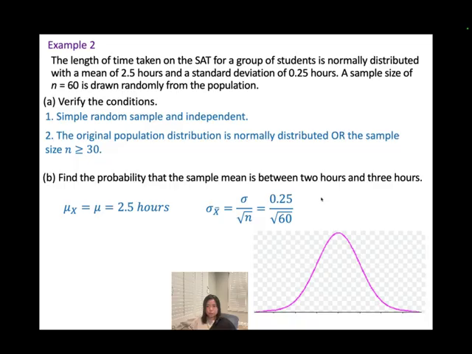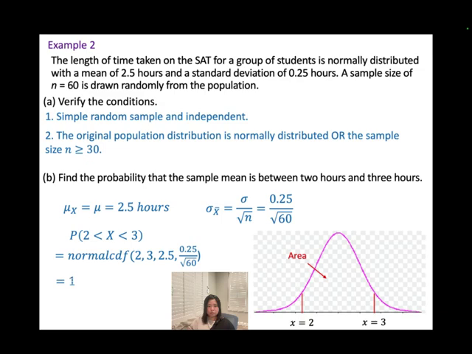Okay, right? And then we want to find the area between 2 and 3. So 2 and 3 somewhere like here. We're looking for the area in the middle. So we'll be using the normal CDF. And also, I need you guys to write it down this way: x between 2 and 3 equals normal CDF, lower value 2, upper value 3, and then the mean, and then the standard deviation. One more time, try to plug in the whole thing on your calculator.